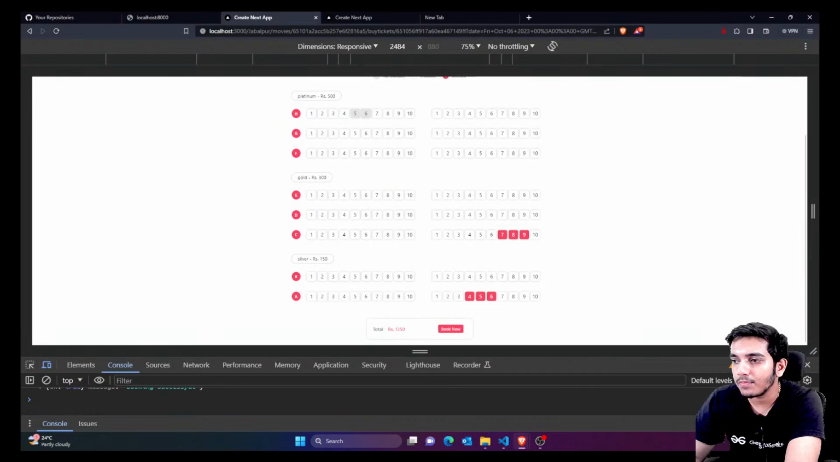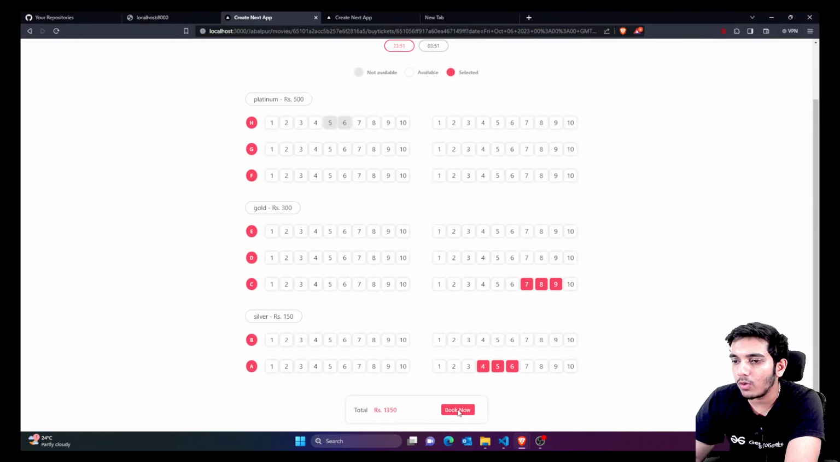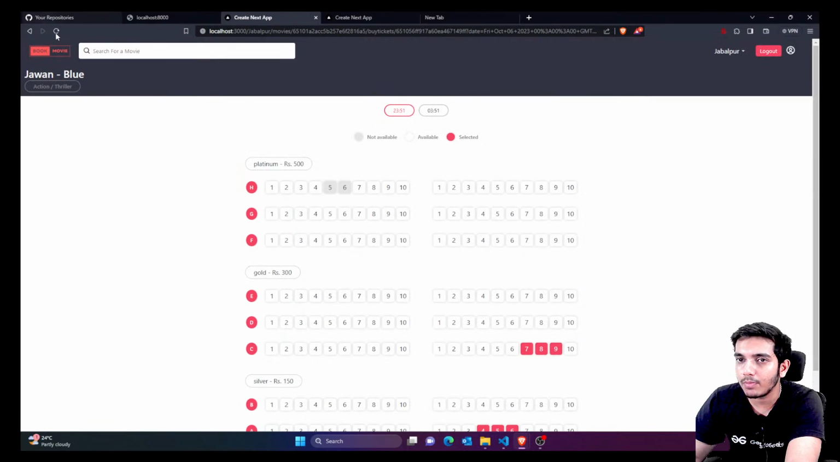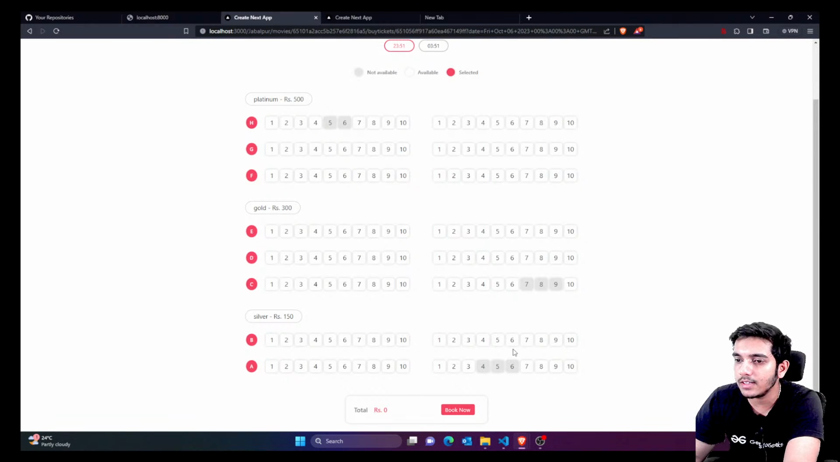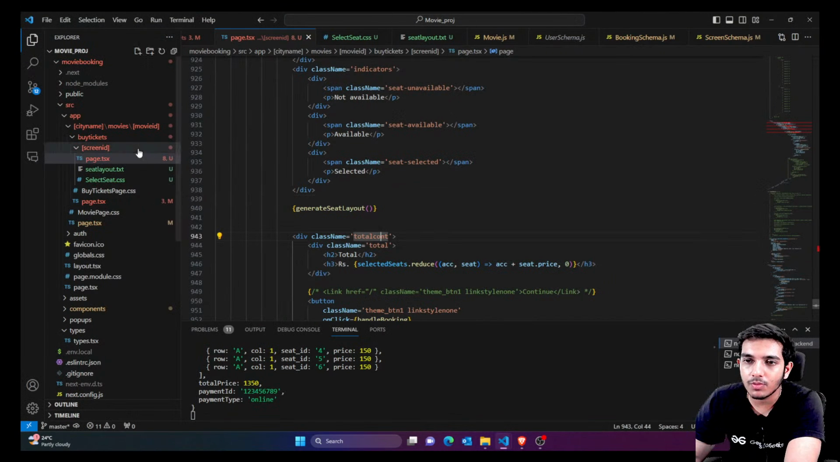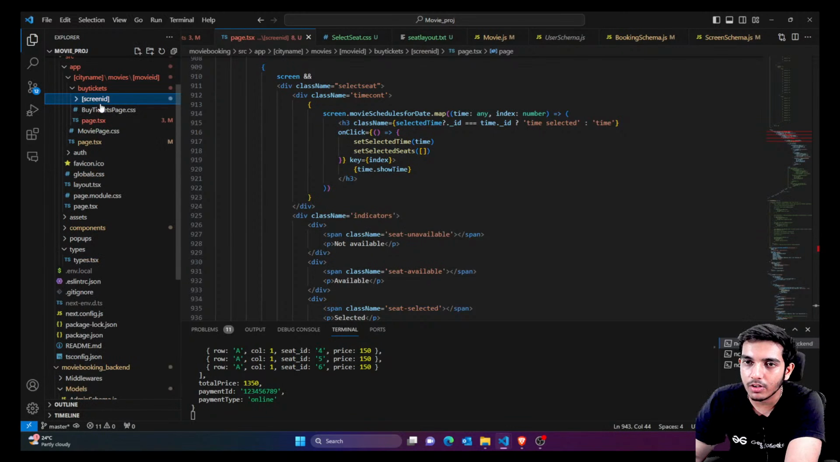So if you book now, your booking must be done successfully. I don't know why it's already showing me issues. Okay, anyways, you can see it's like this. I think the problem is with the toast container. Let me just check if the toast is working properly or not.